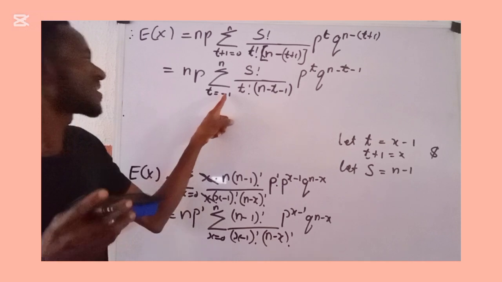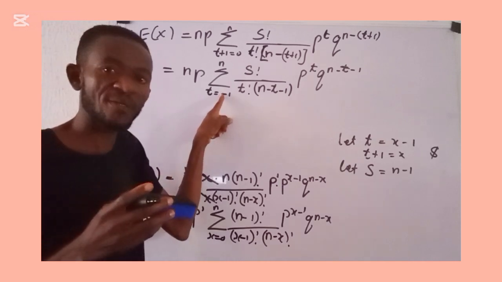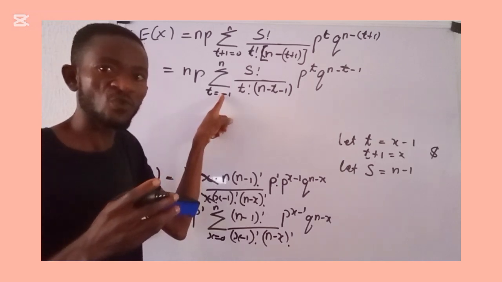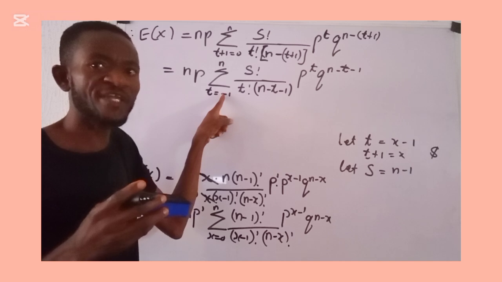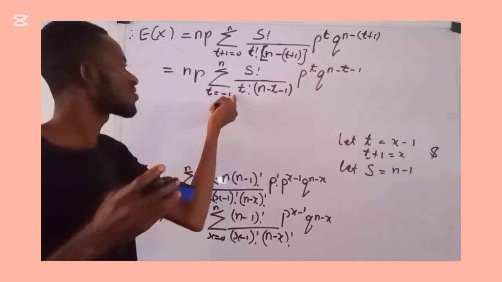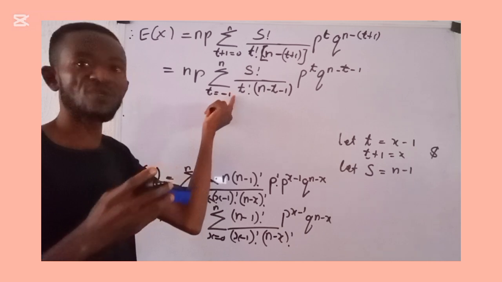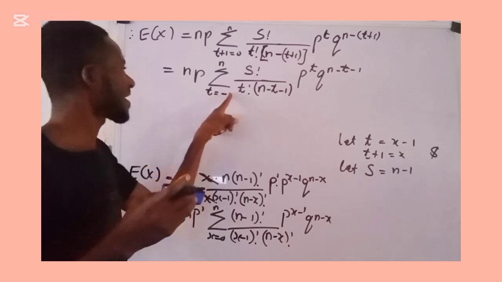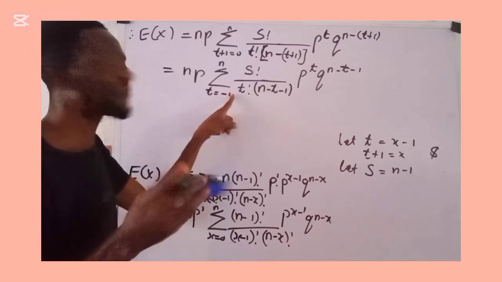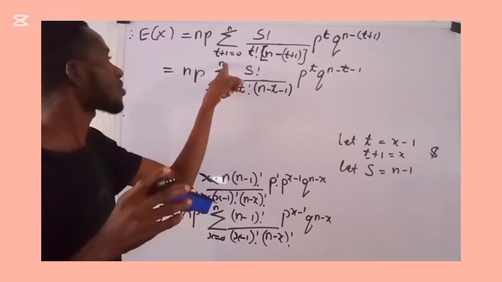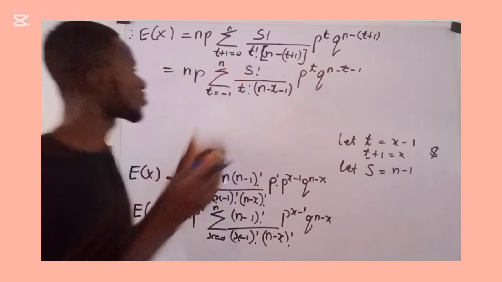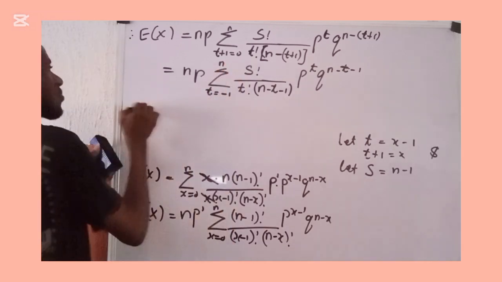And what I have here is a range that begins from minus 1. So I'm going to find a way of removing this minus 1. If I must remove this minus 1 to begin from 0, I am going to add 1 here. And if I add anything here, for me to balance the equation, I must subtract from here.